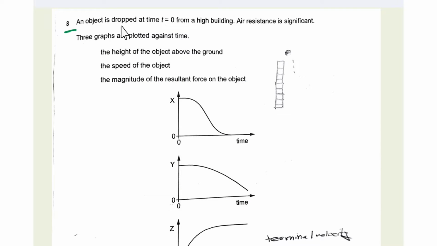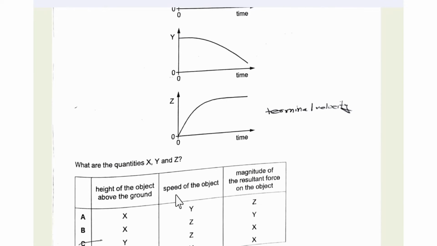Number 8. An object is dropped at time t equal to 0 from a high building. Air resistance is significant. So here air resistance must act and the object is thrown from a high building. Three graphs are plotted against time: the height of the object above the ground, that is h, then speed, that is v, and the magnitude of resultant force, that is F. So what is the height, speed and the resultant force graph?